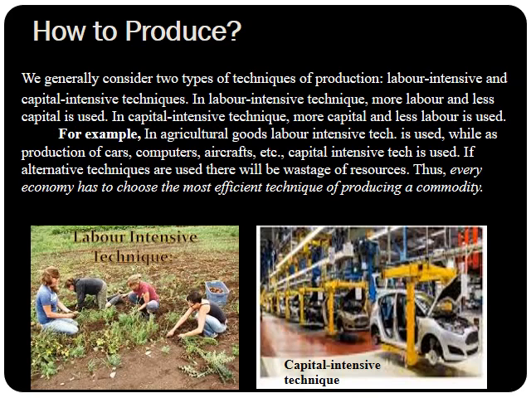We generally consider two types of techniques of production, that is labor intensive and capital intensive technique. And what is labor intensive technique and what is capital intensive technique? Labor intensive technique is one in which labor is used in abundance, labor is used more as compared to capital, and in capital intensive technique more capital is used as compared to labor.